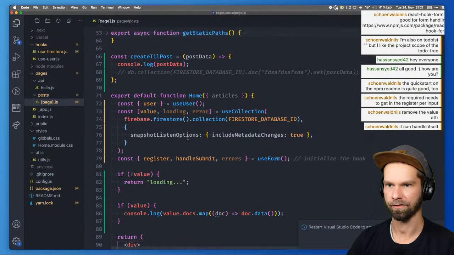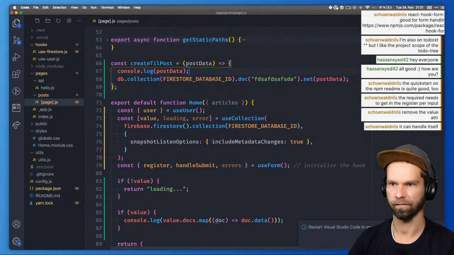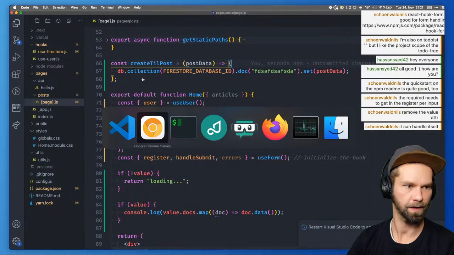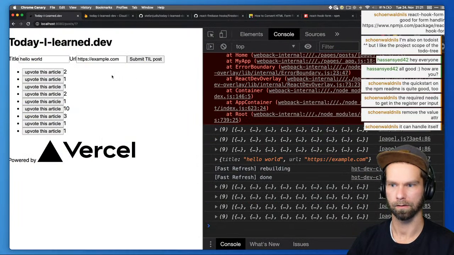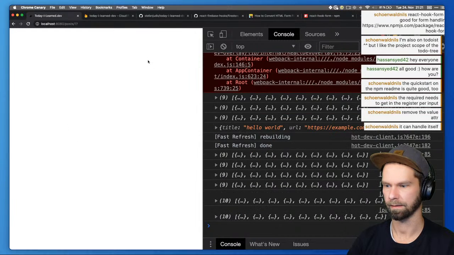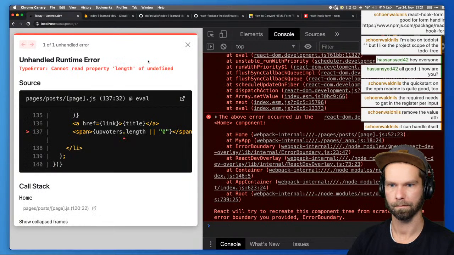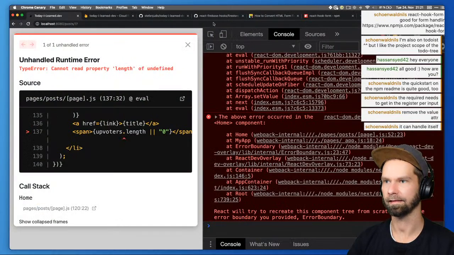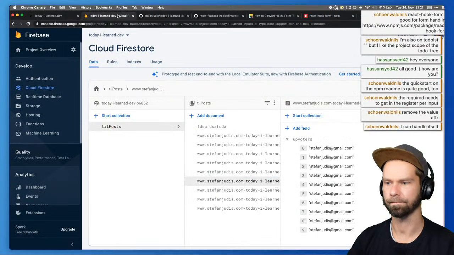So what we then can try to see if that works really on the first try is to submit this thing into Firestore. So when I submit this now again, we need an empty upvoters folder. I think that already works. Let's see.